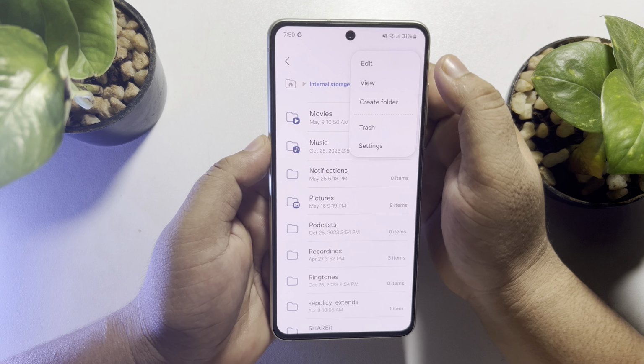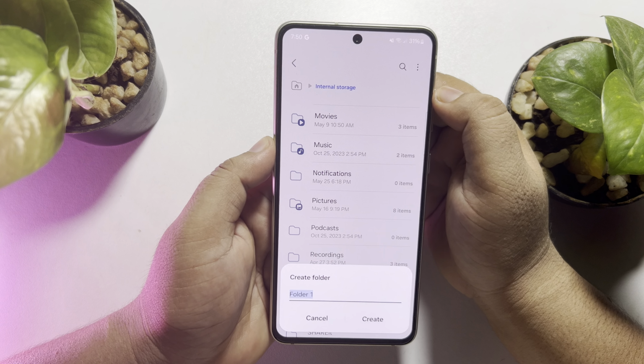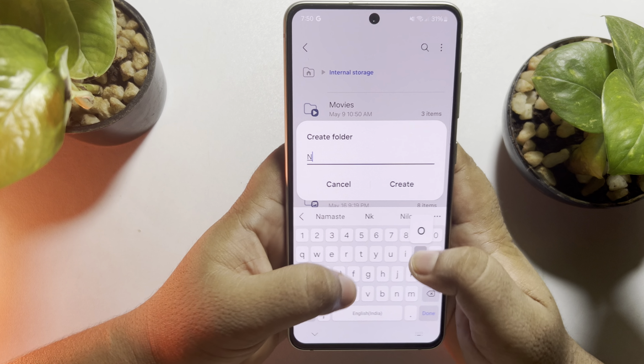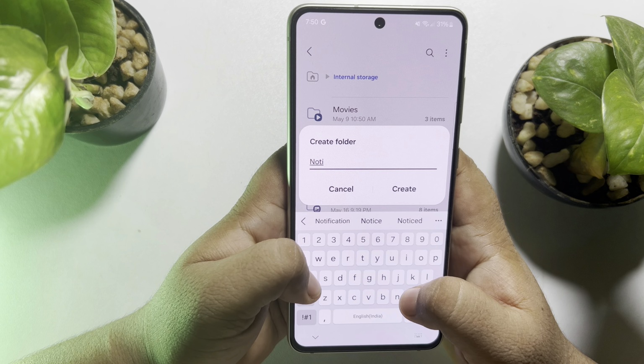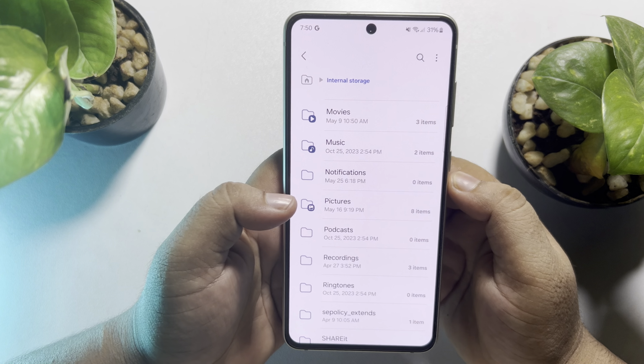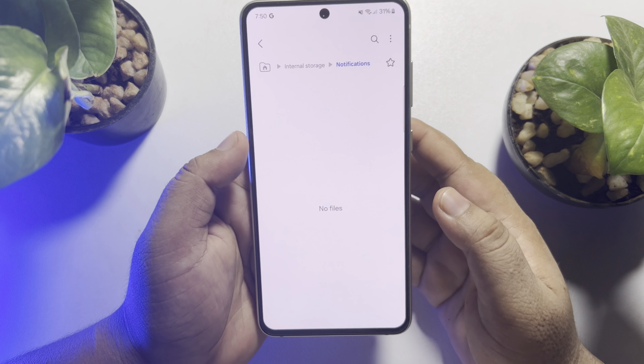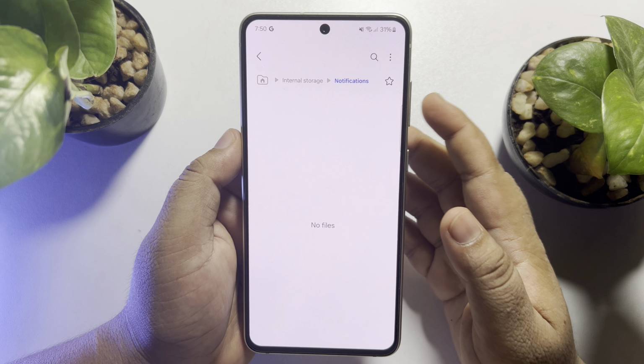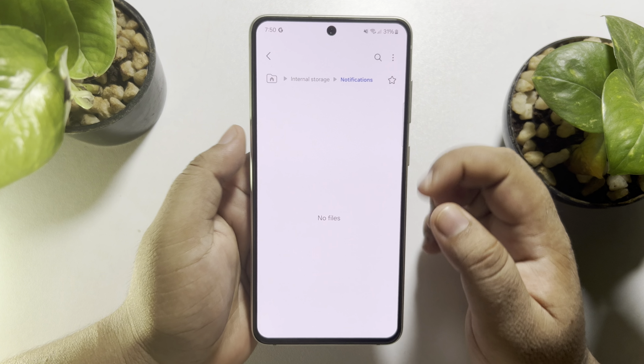Tap on the three dots, tap on create folder, and rename the folder notifications, and then create this folder. Once done, now we have to move our custom notification sounds into this notification folder.